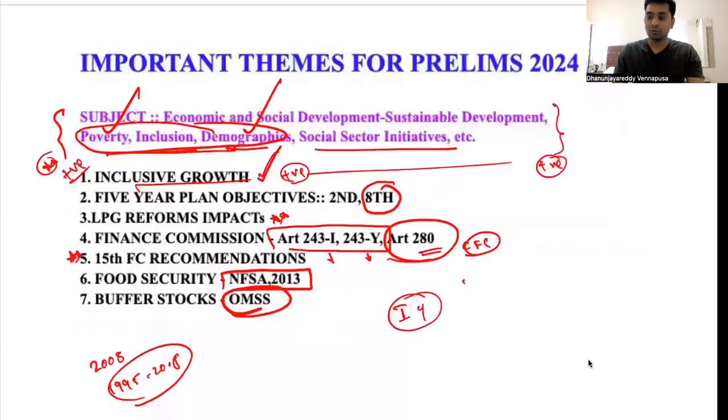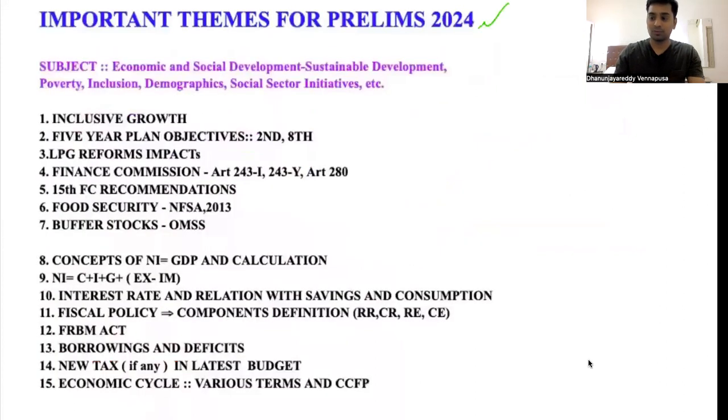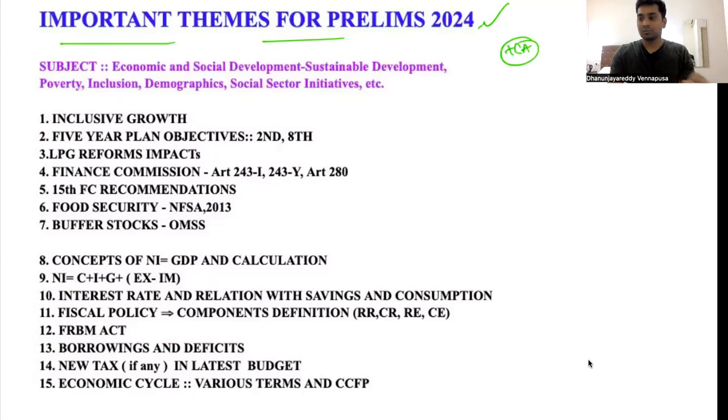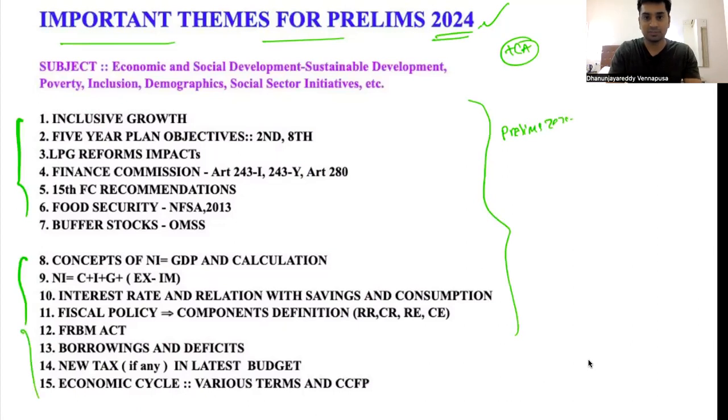After this, I am also going to give themes from the previous year questions and current affairs which are important for the present prelims 2024. This is not only for prelims 2024, it will be for every year. For example, next year also, if you are preparing for 2025, these are the questions or themes that I have taken from previous years. So this will be useful for every year as long as you are writing the prelims. The only thing that we have to add, if it is for next year, is that I will be adding the current affairs of that year.